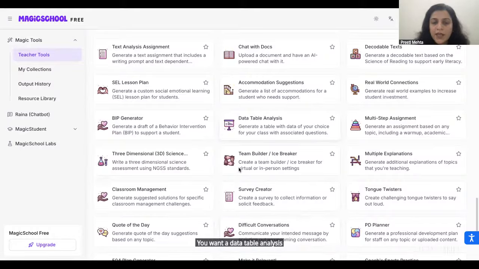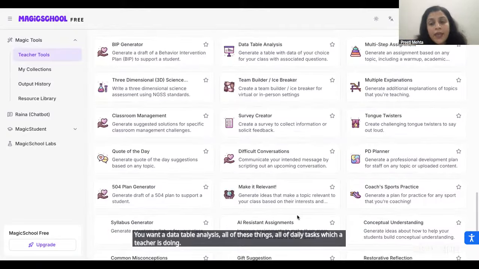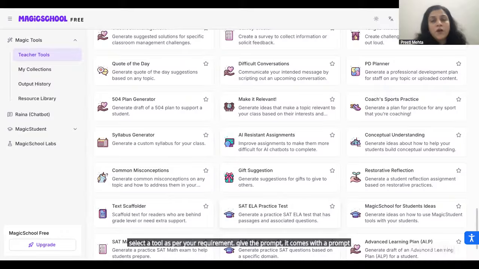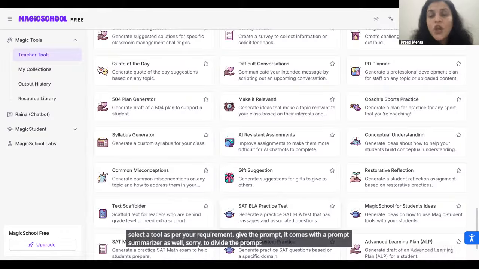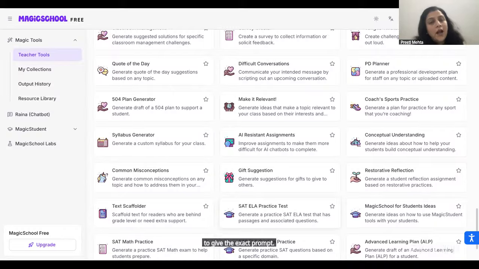All of the daily tasks which a teacher is doing can be done with the help of this Magic School. All you have to do is select a tool as per your requirement and give the prompt. It comes with a prompt helper as well, to divide the prompt into different sections. You can use it to give the exact prompt to get the exact output that you are looking for.